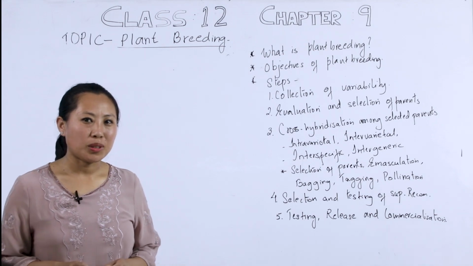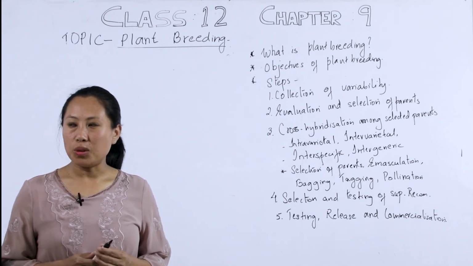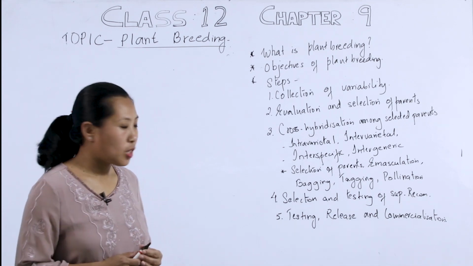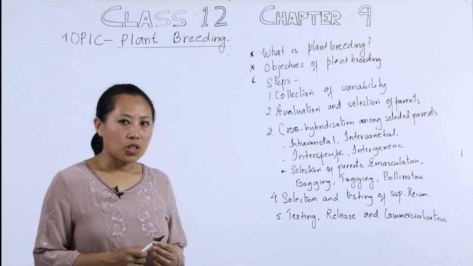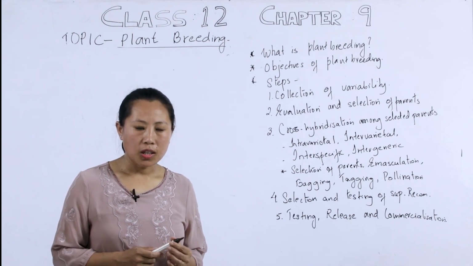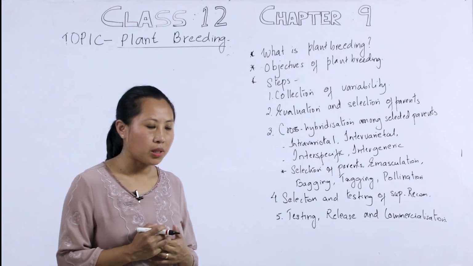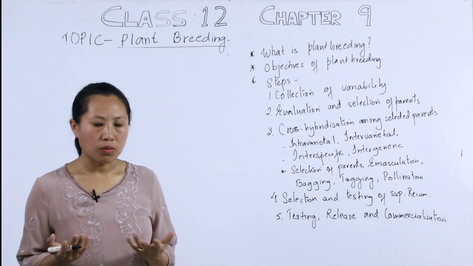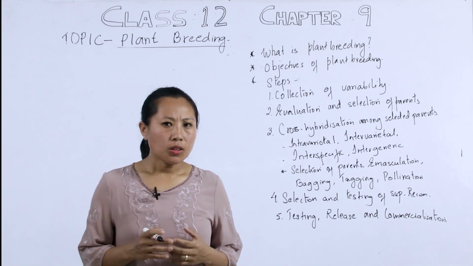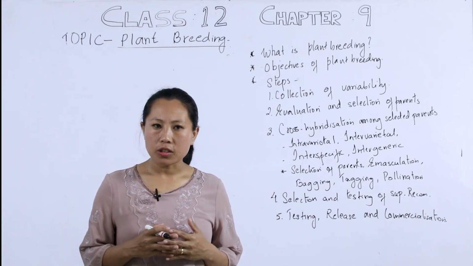Hello students, I welcome you once again to your botany class, and today I would like to start with a new chapter, chapter 9 of your textbook, which is the enhancement or the improvement in fruit production. And so today I would like to start with the topic plant breeding of chapter 9, which carries 4 marks. Okay. So India is traditionally an agricultural country.